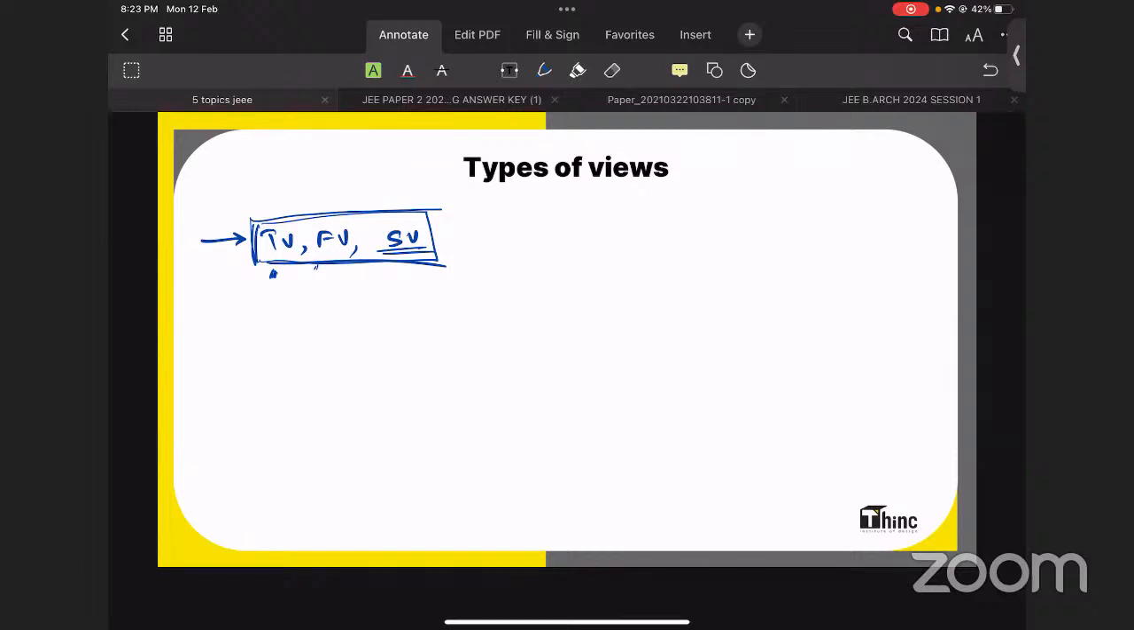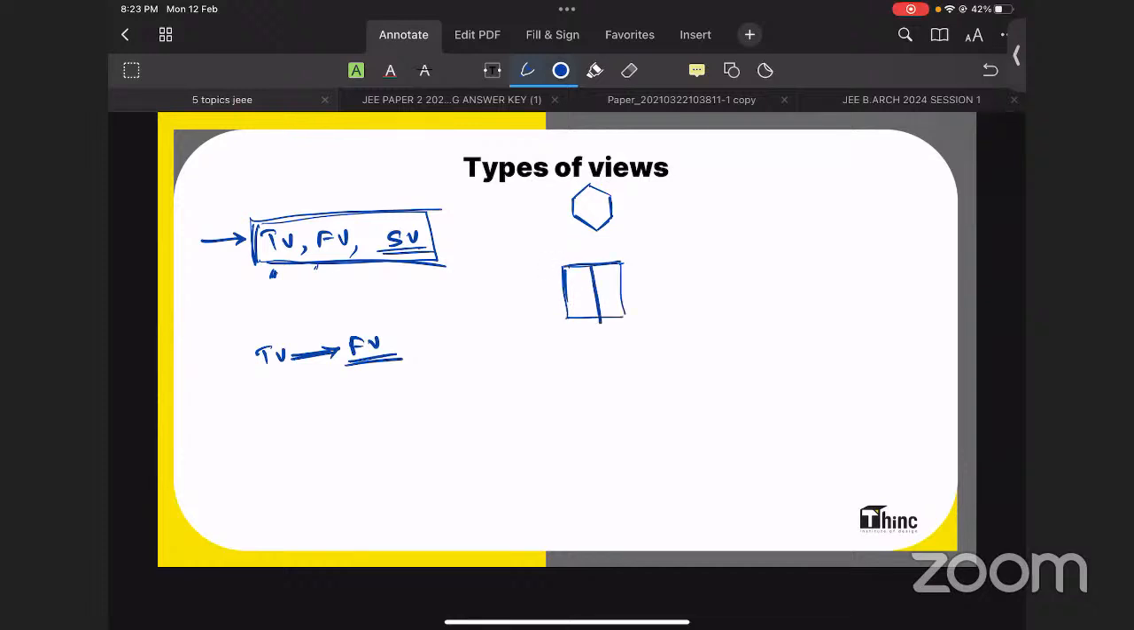But in certain questions, you will be provided with the top view, and you need to identify the front view from the top view. Sometimes a hexagon will be given as a top view, and you need to identify its front view. Most probably, it will be a rectangle having a line through the center. So if a top view like this comes, then the front view will possibly be this one. You need to have an idea.